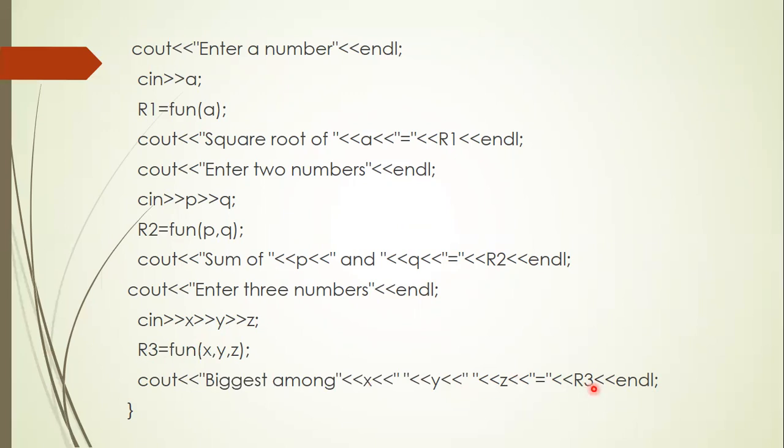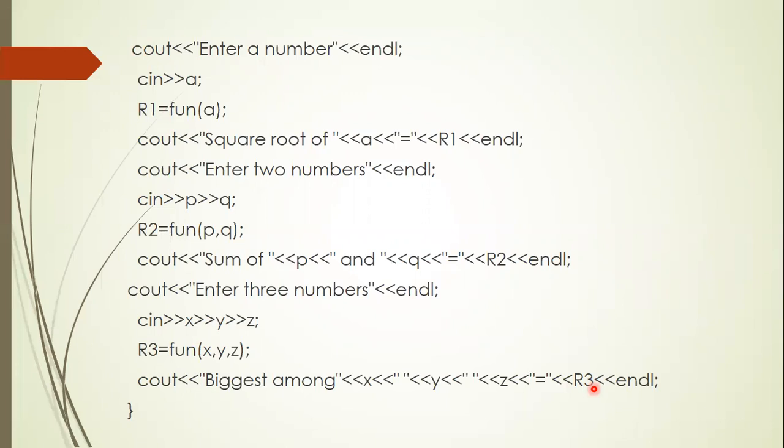Here I'm using three different forms of the function fun by passing one argument or two arguments or three arguments of float type. If one argument is passed, it will perform the task of finding the square root. If two arguments are passed, it will use the same function to calculate the sum. If you pass three arguments, you use the same function to find the biggest of three numbers. So the tasks are different. Only the function name is the same. Hence, we say that the function fun, F-U-N, is overloaded.